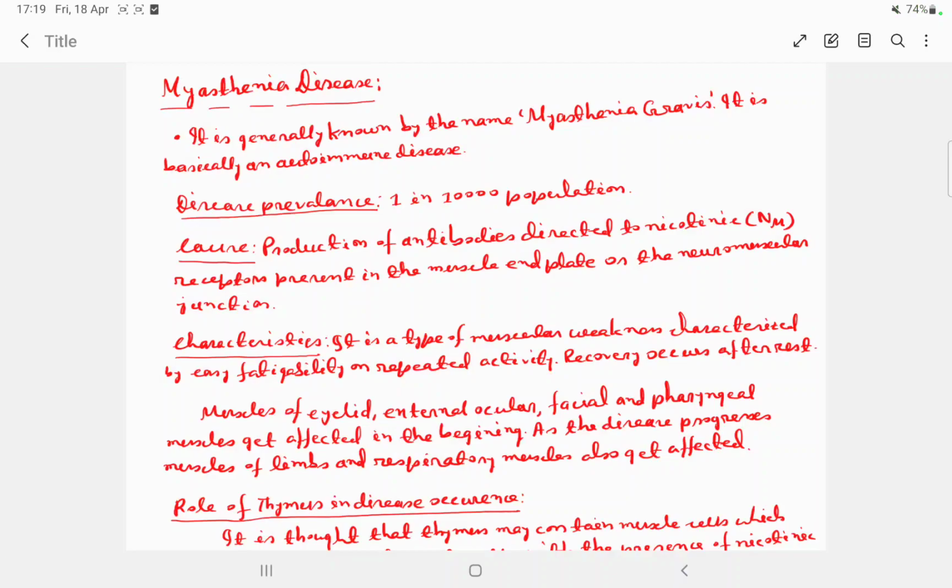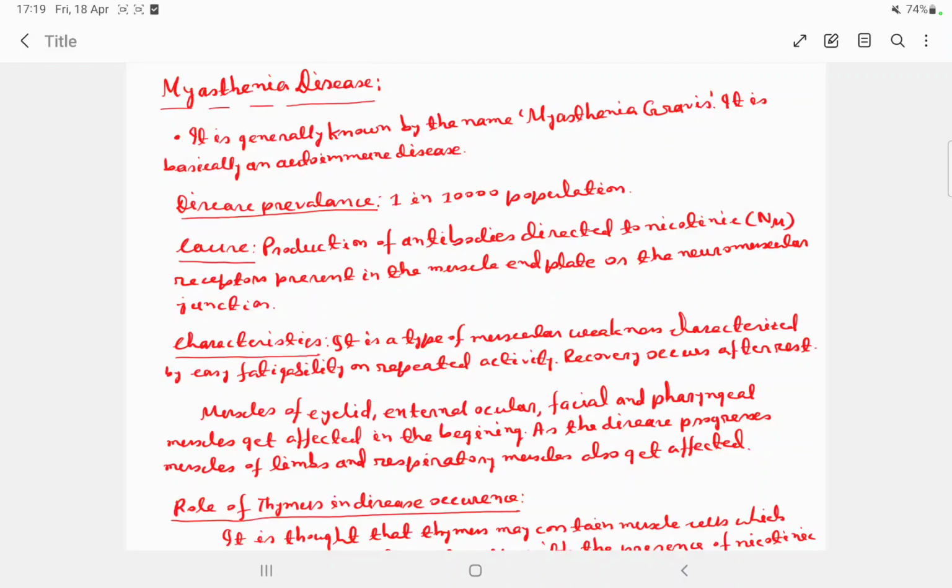So it is generally known by the name myasthenia gravis. It is basically an autoimmune disease. Disease prevalence is 1 in 10,000 population, and the cause is the production of antibodies directed to the nicotinic NM receptor present in the muscle end plate or the neuromuscular junction.